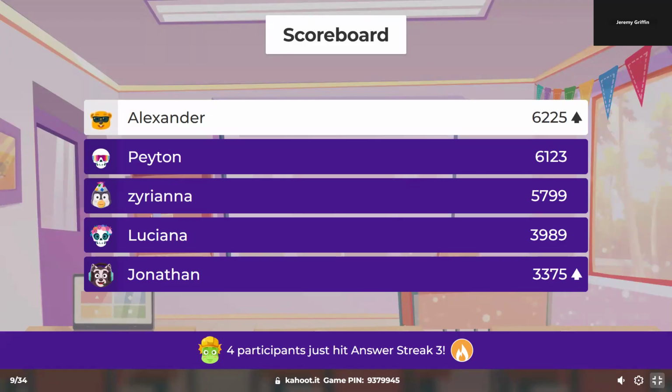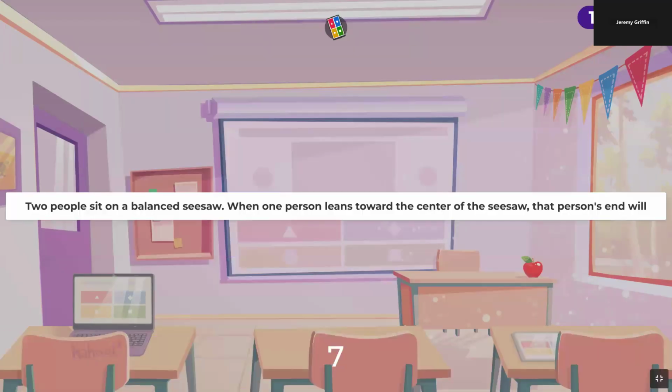Jonathan, Luciana, Zariana, Peyton, Alexander. Two people sit on a balanced seesaw. When one person leans towards the center, that person's end will.